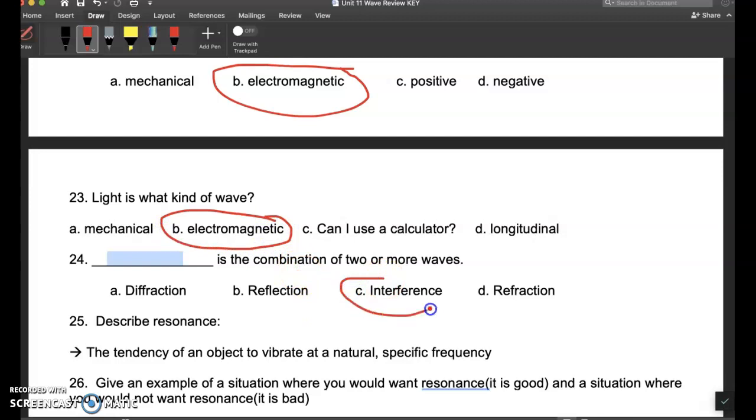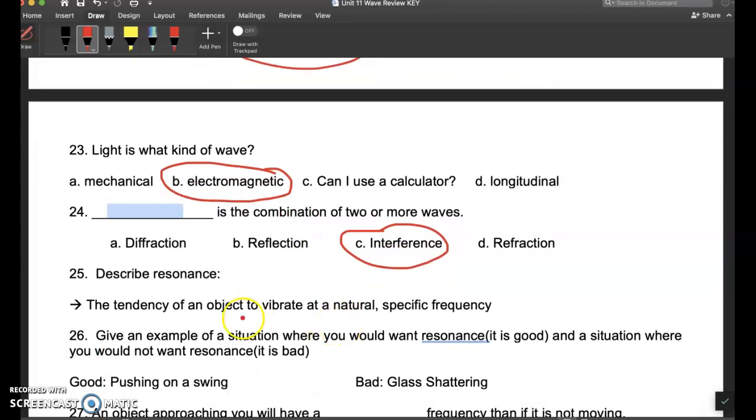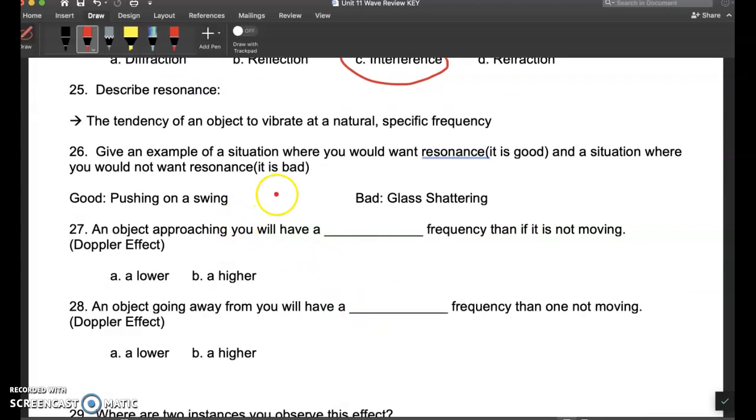A combination of two or more waves is interference. Resonance is the tendency of an object to vibrate at a natural, specific frequency. I gave good and bad examples here. Good would be pushing on a swing. Right as that person starts to move forward, you give them a push and they move faster. Bad would be if glass shatters. It starts to vibrate and then it shatters at a specific frequency.